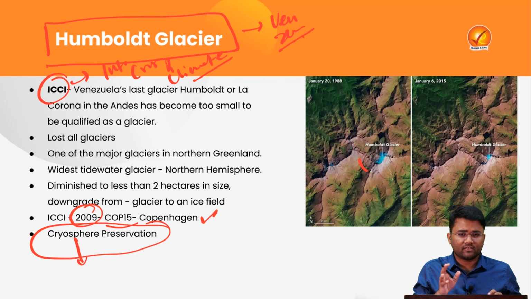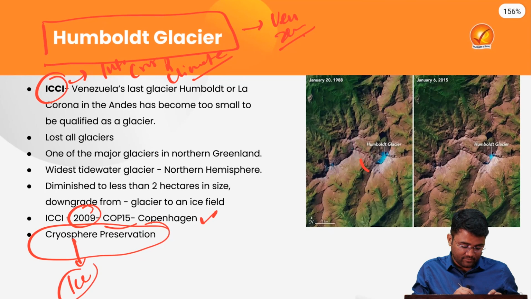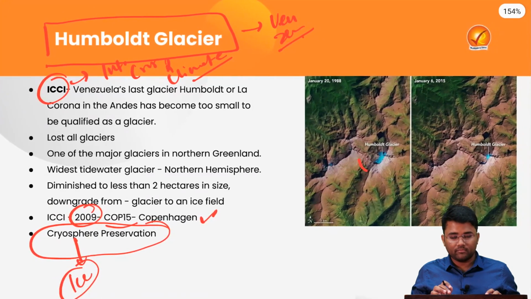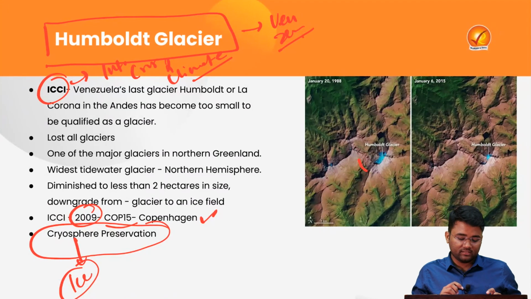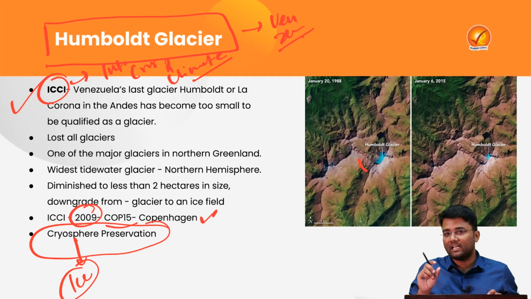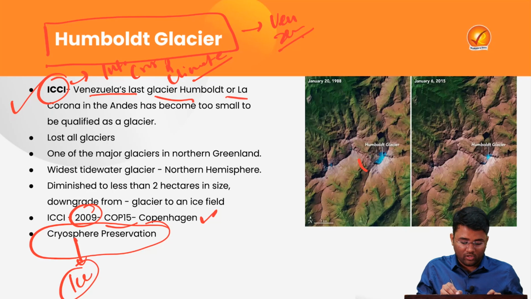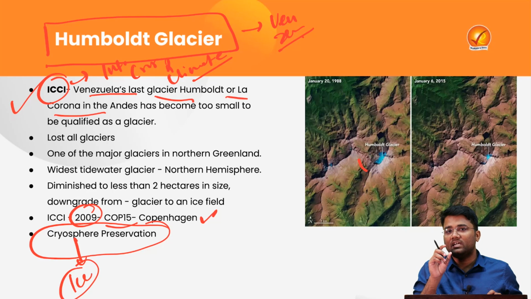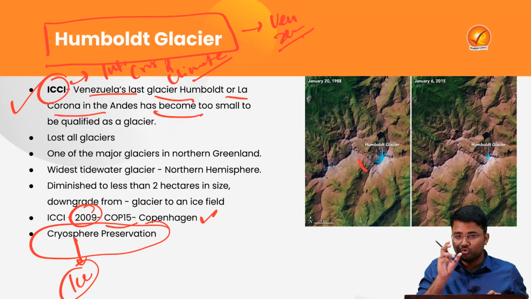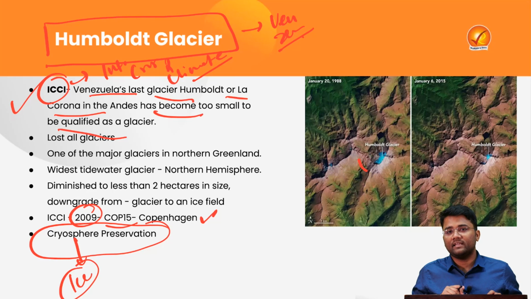Cryosphere means the area which is covered by ice. The preservation of these areas is mainly dealt with by the ICCI, the International Cryosphere and Climate Initiative. This ICCI said that Venezuela's last glacier, Humboldt or La Corona, situated in the Andes mountains, has become too small to be qualified as a glacier.